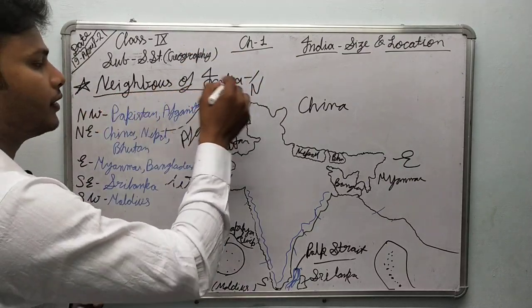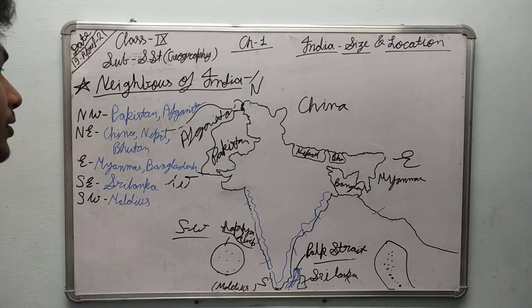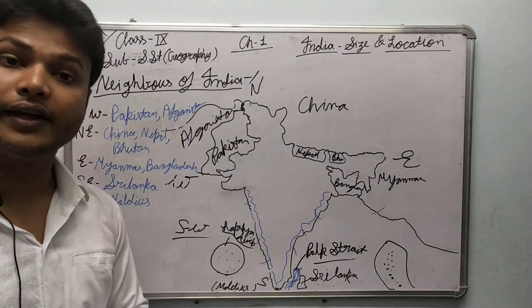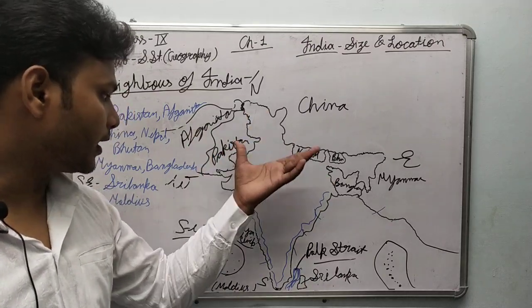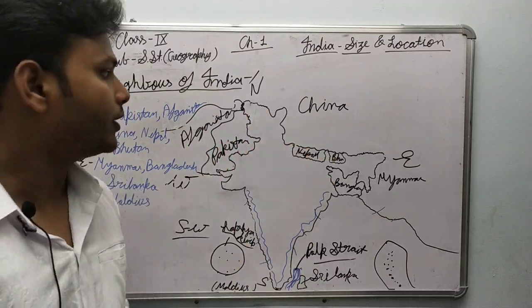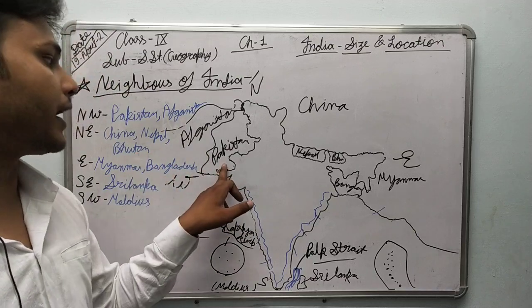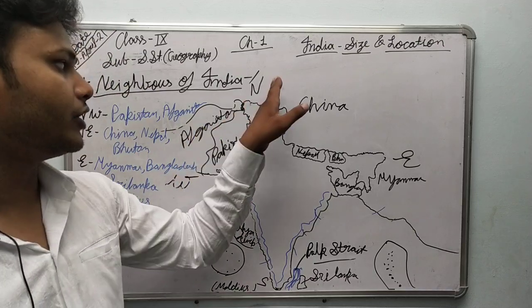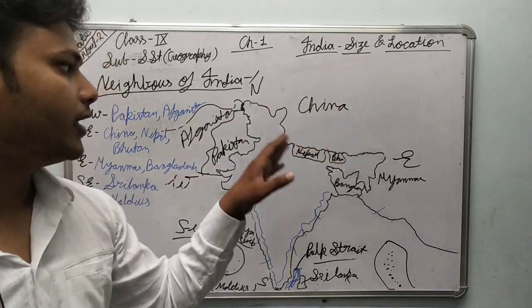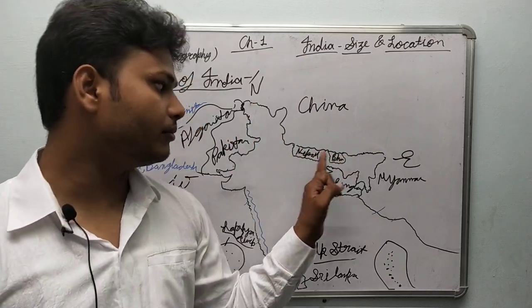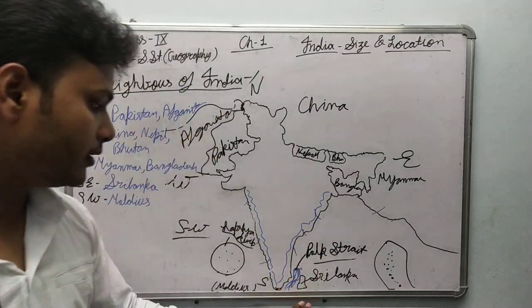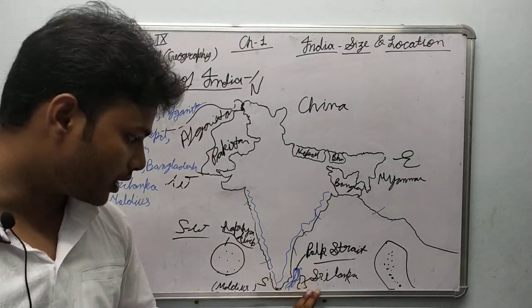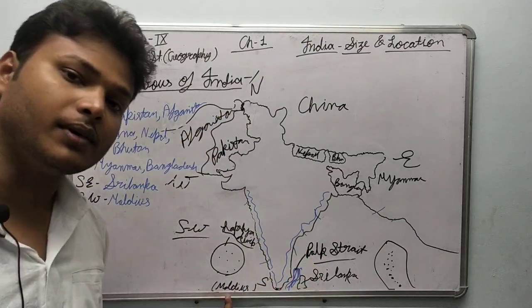Okay, so then we have discussed neighbors of India, and in this topic we have discussed first how many countries connect with the land boundaries of India. So in the northwest direction there is Pakistan, Afghanistan. In the north direction you can say there is China. In the northeast direction there is Nepal, Bhutan. In the east direction there is Myanmar, Bangladesh. And in the southeast direction there is Sri Lanka, and southwest direction there is Maldives.